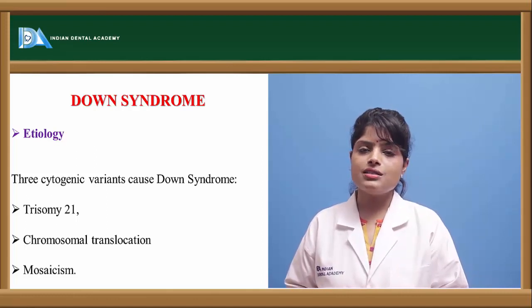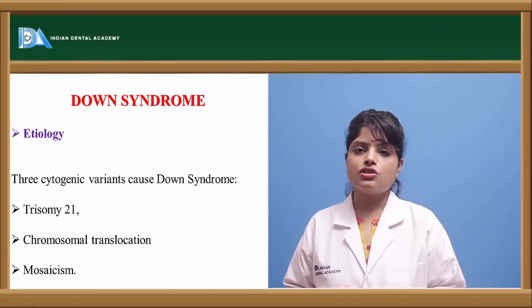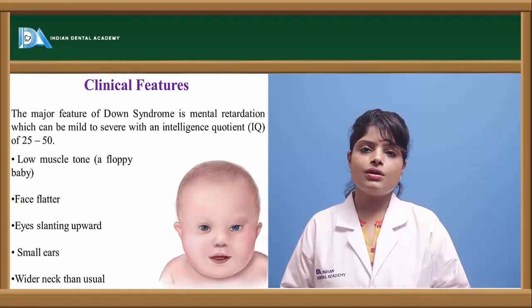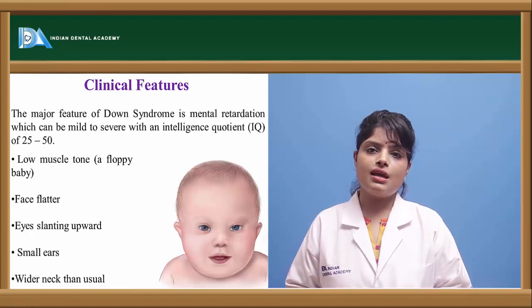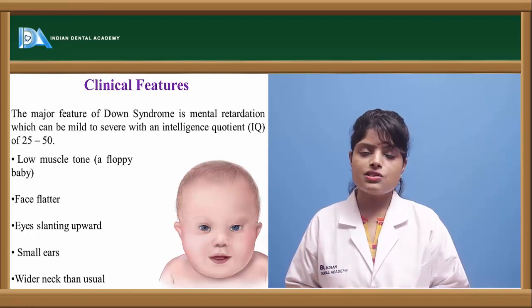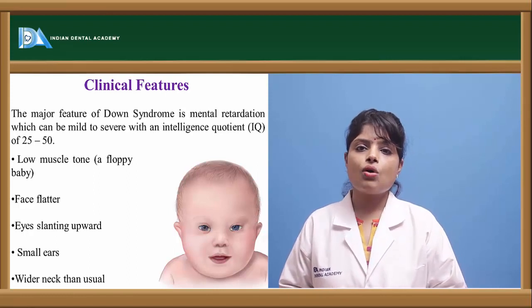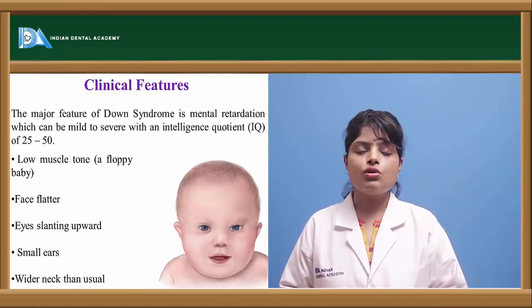In such cases, the patients or the children have a higher probability of Down syndrome. Now let us know what the various clinical features of the same are. A Down syndrome child is generally highly mentally retarded, with a mental intelligence quotient of less than 50.